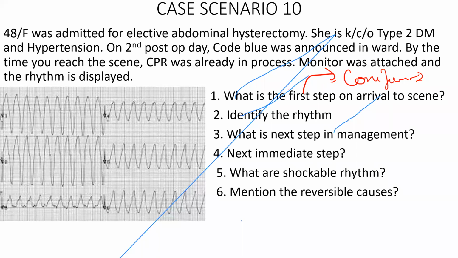Right, so you got a rhythm here. Identify this rhythm. This is ventricular tachycardia, sir. Monomorphic pulseless ventricular tachycardia. Okay, that's the full thing. Every word has got a meaning. Polymorphic is going to be a different treatment. Pulse VT is going to be a different treatment. All right, so it's a monomorphic pulseless ventricular tachycardia.